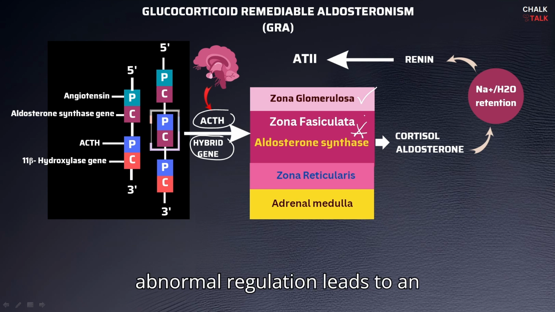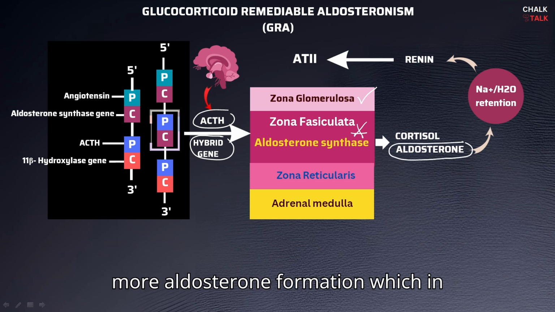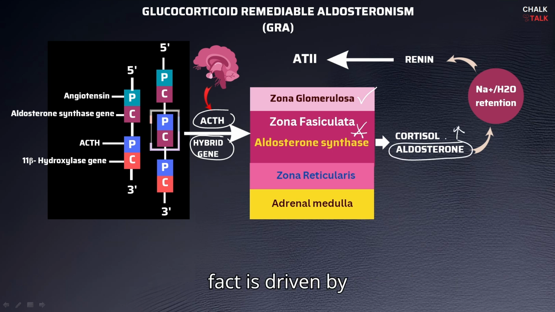So this whole abnormal regulation leads to an increased aldosterone synthesis. There is more aldosterone formation, which in fact is driven by ACTH.